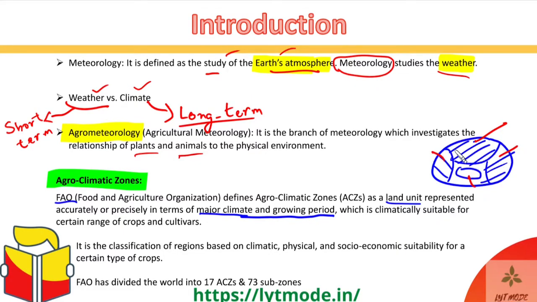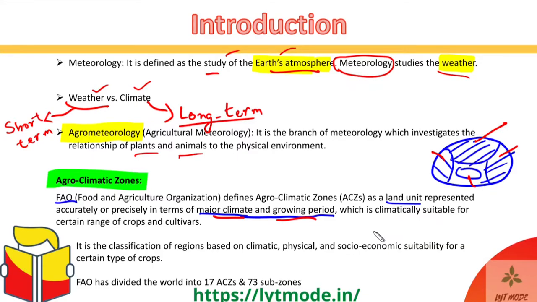So these separate areas are basically agroclimatic zones, because these land units are represented in the form of their major climatic conditions and growing periods. All right. So this is basically a rough definition of agroclimatic zones.